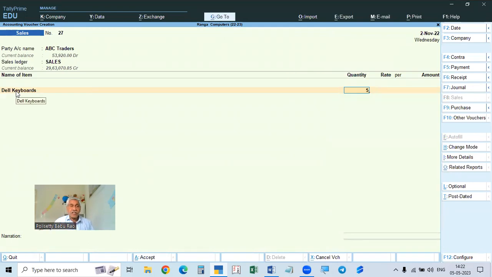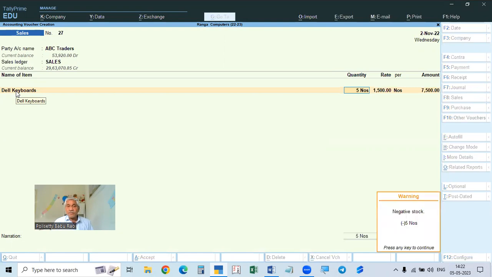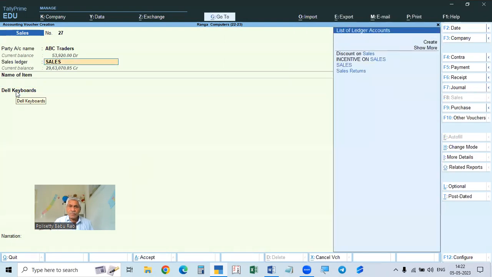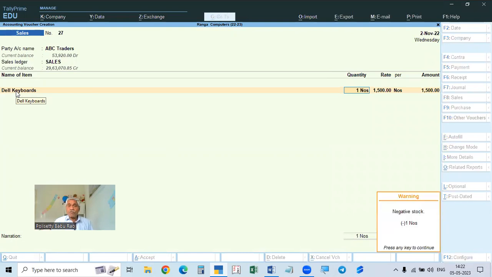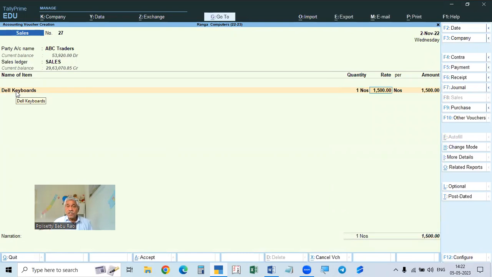Suppose we purchase and sell 5 quantity. Take 1 quantity, for example, only 1 quantity at 1,500 rupees. That is the rate, called the maximum selling price, the rate of the keyboard.